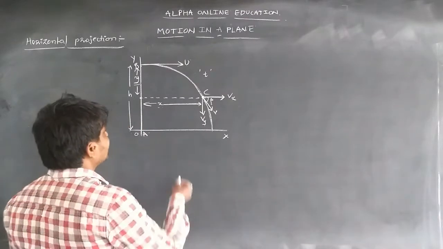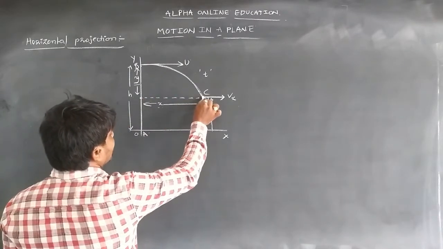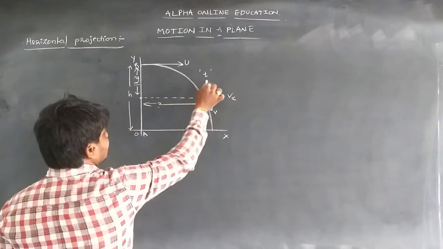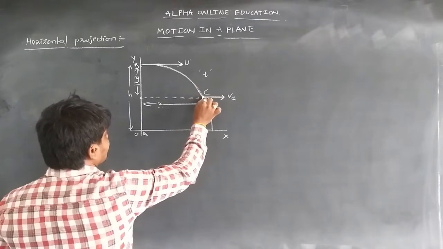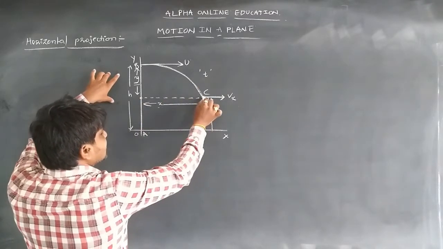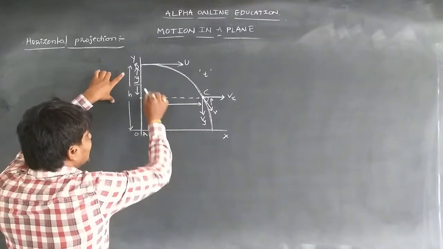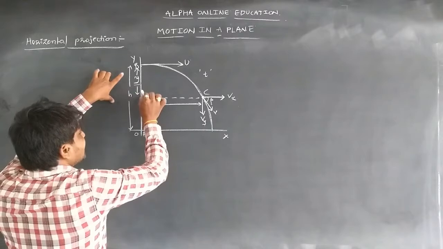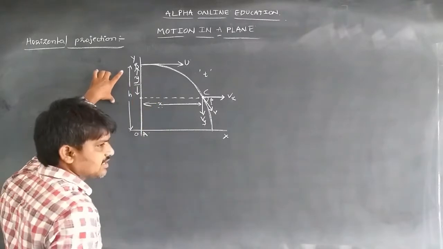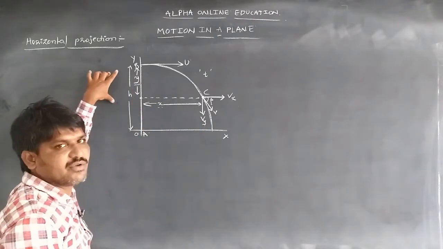After time t, the body reaches point C. The horizontal distance or displacement travelled by the body is x, and the vertical displacement travelled by the body is y.